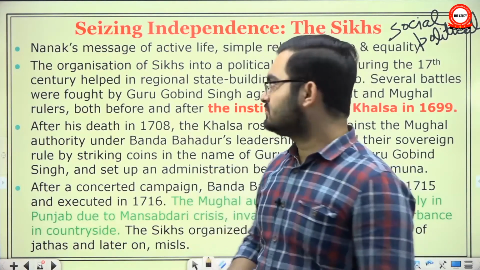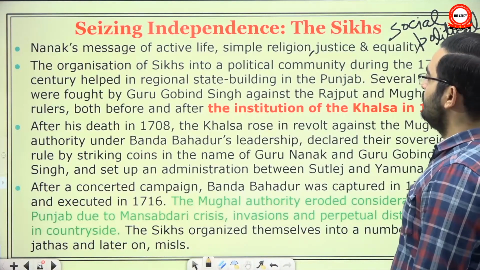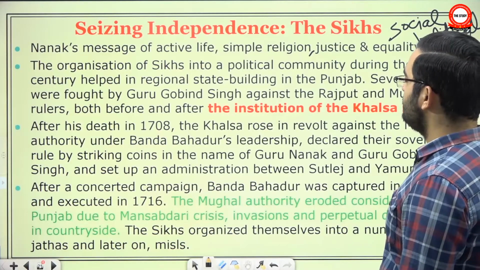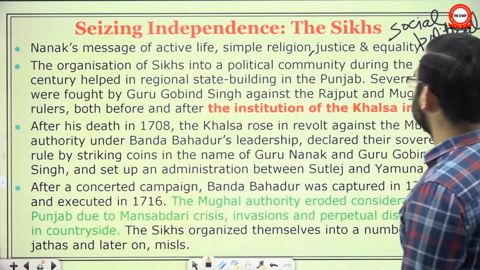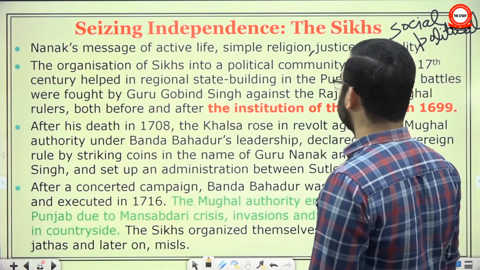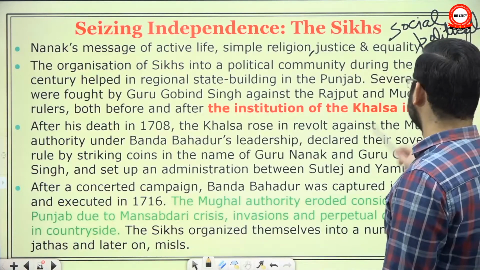So this certainly had a political implication. The organization of Sikhs into a political community during the 17th century helped in regional state building in Punjab. Several battles were fought by Guru Gobind Singh against the Rajputs and Mughals, both before and after the institution of Khalsa in 1699.